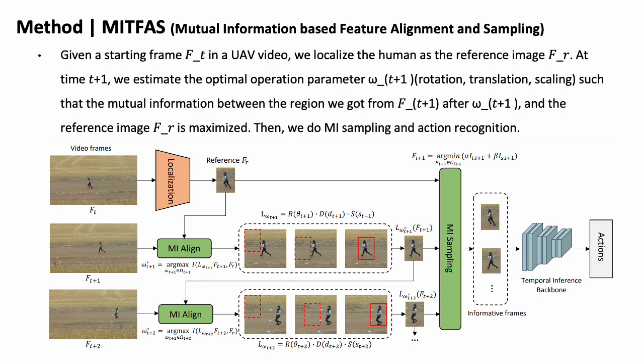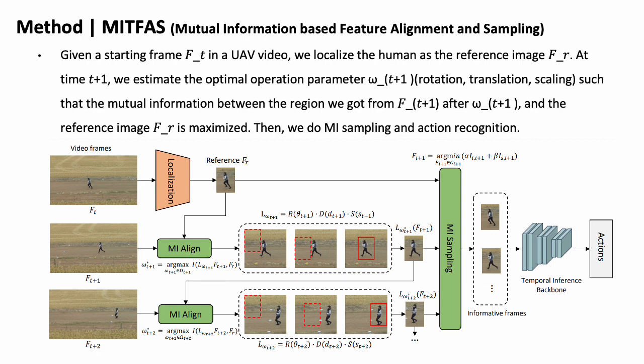For alignment, given a starting frame f_t in a UAV video, we use a localization network to localize the human and crop the region containing the human motion as a reference image F_R. At time t+1, we estimate the optimal operation parameter omega_{t+1}, which contains rotation, translation, and scaling, such that the mutual information between the region we got from f_{t+1} after omega_{t+1} and the reference image F_R is maximized.